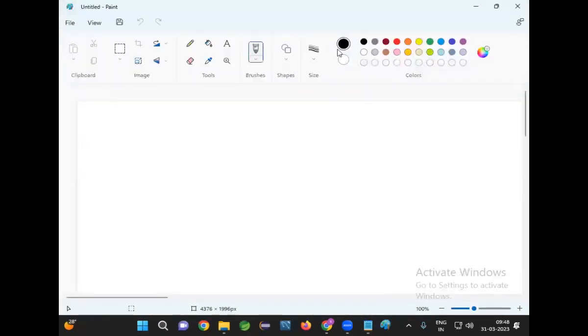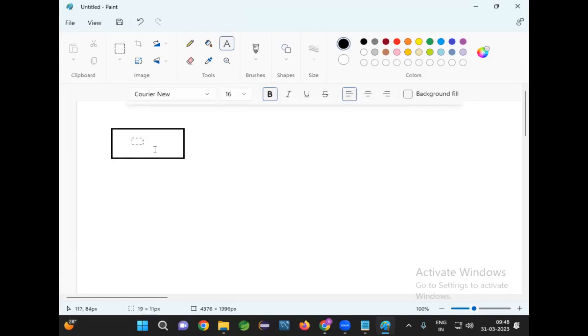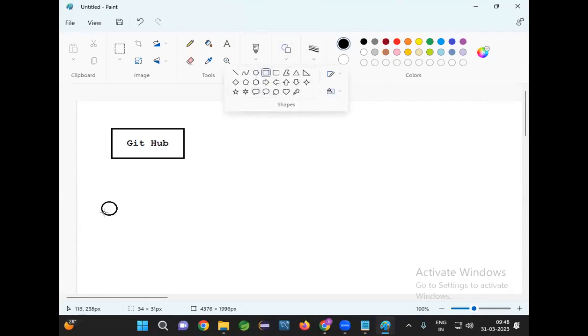Guys, we are working as developers and we are going to write the code, and that code will be stored into a GitHub repository. Multiple developers will be available. All the developers' code will be stored into the GitHub repository. We know how to create a repository, how to connect with the repository, and how to store our code into the GitHub repository.